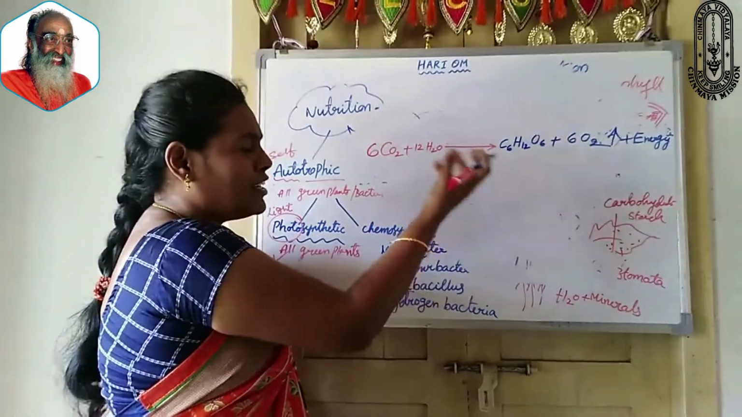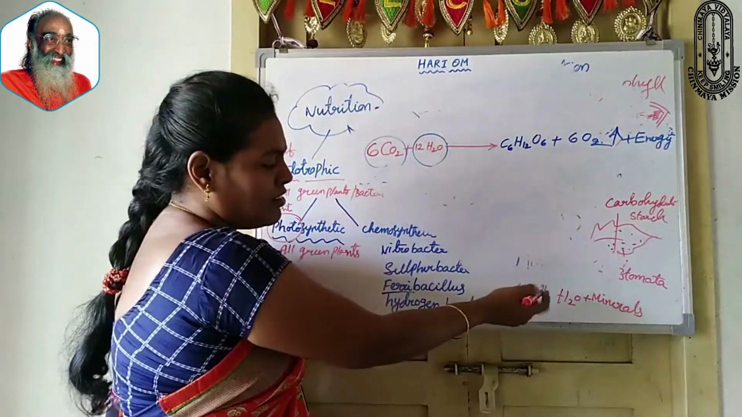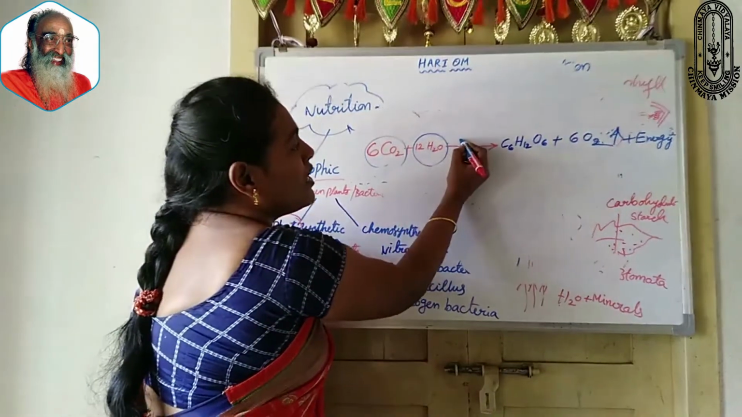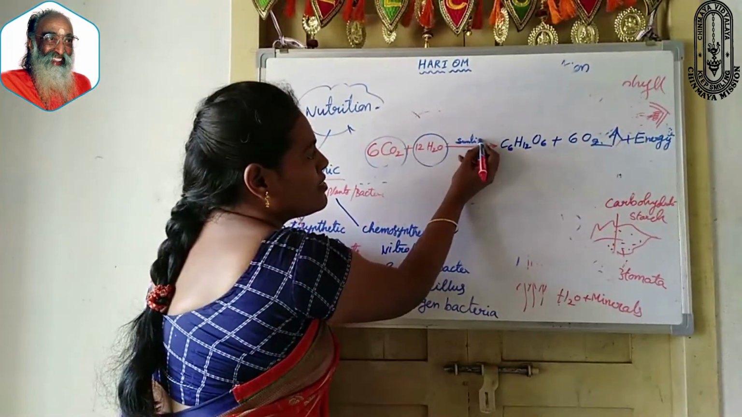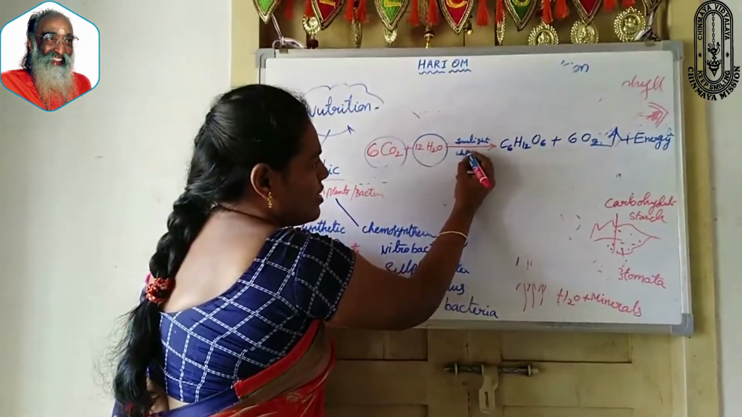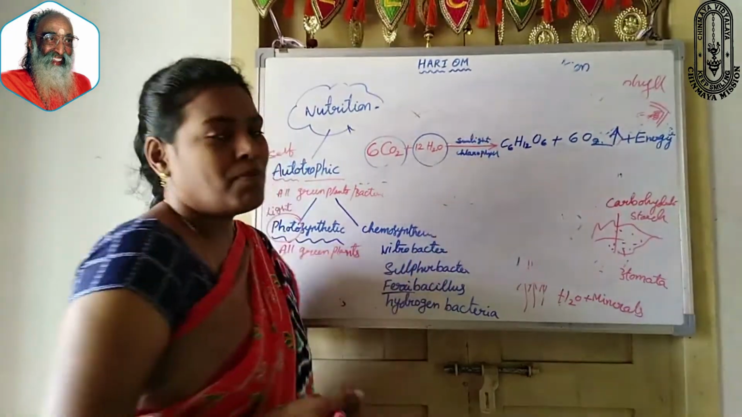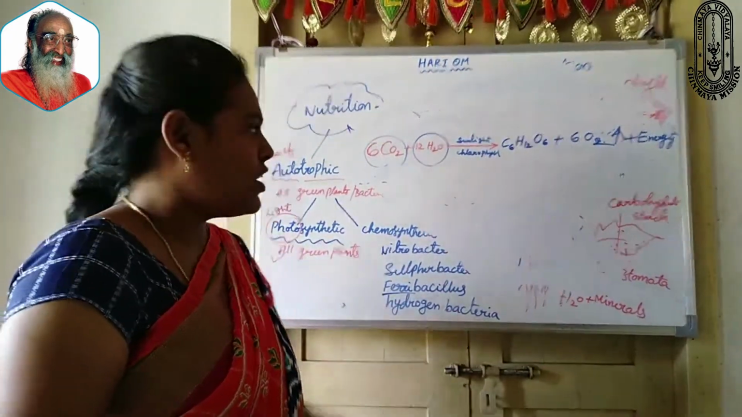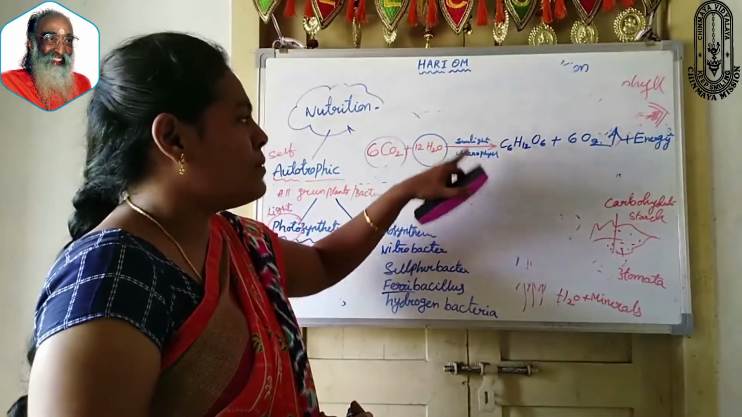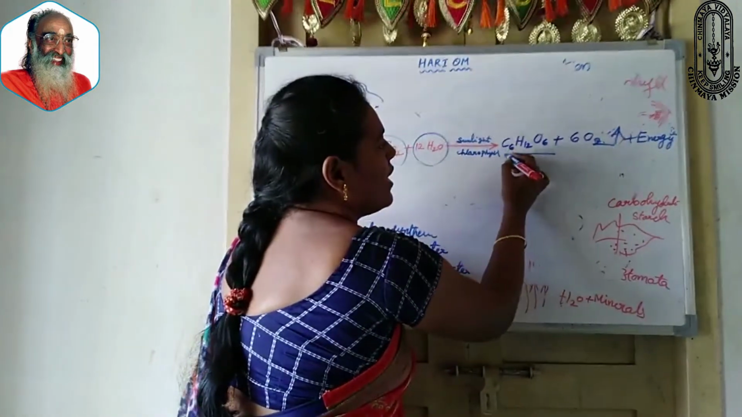I told you it absorbs carbon dioxide from the atmosphere and takes water from the root system, and by putting them together in the presence of sunlight, this is very important here, in the presence of sunlight and chlorophyll. Without these two, plants cannot prepare their own food. By putting carbon dioxide and water in the presence of sunlight and chlorophyll, plants prepare carbohydrates.